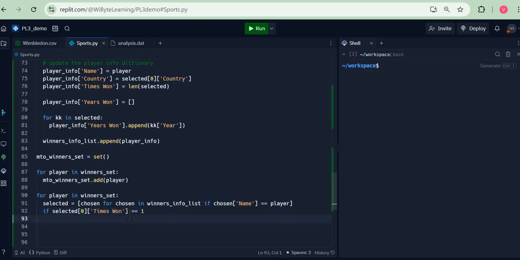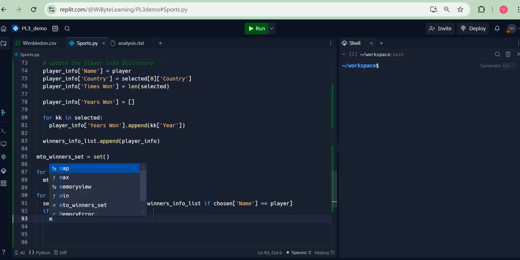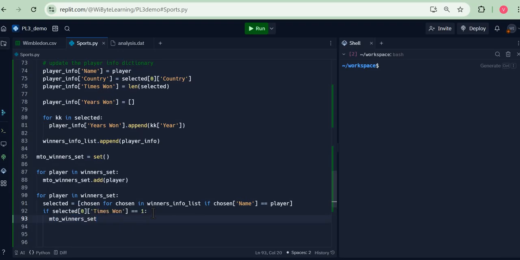So basically, selected is a list and I'm looking at its first item. Actually, the list has always got one item only, but I look at that particular item, which is a dictionary. I go and look at the value for the key times 1. If that happens to be 1, it means that the player has won the tournament only once, and hence I will remove this player from the MTO winner set, using remove player.